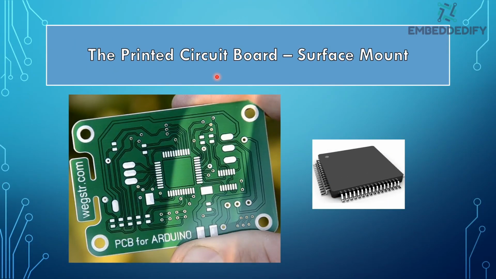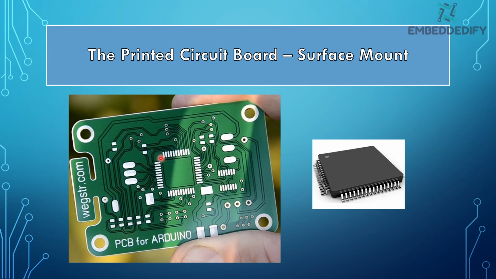A printed circuit board, or PCB, is responsible for holding all the components together and making electrical connections between them. PCBs are computer generated, and we can draw electrical paths connecting various components. This image is an example of a PCB without any electrical components.